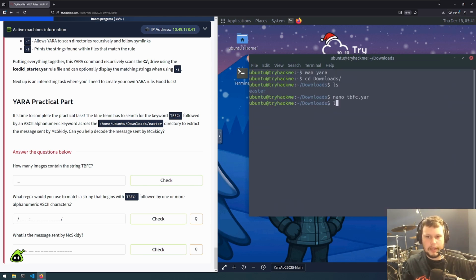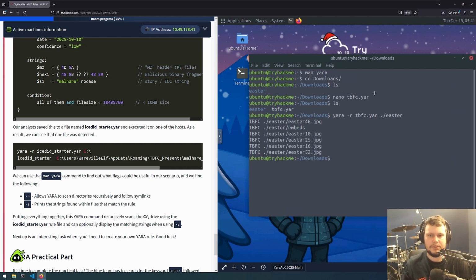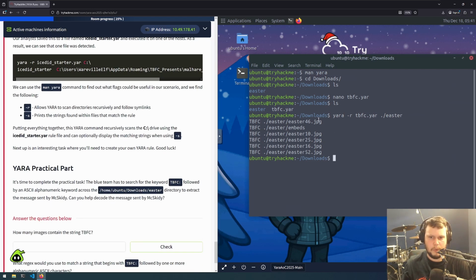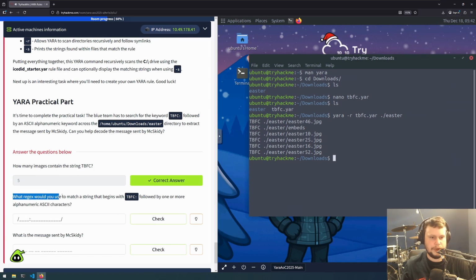If we do an ls, we should see the file still there. The command to run it is yara -r, the name of the file tbfc.yar, and then /Easter. Okay, so it's found images containing that string, and we've got images 1, 2, 3, 4, 5. That was correct. So now, what regex would you use to match a string that begins with TBFC: followed